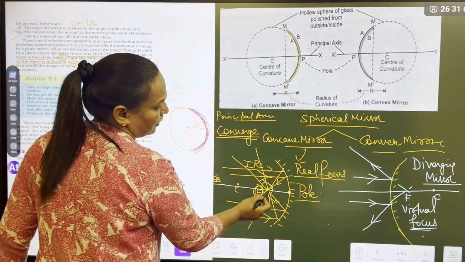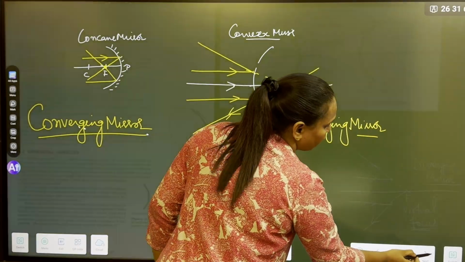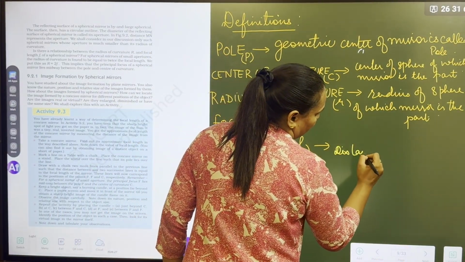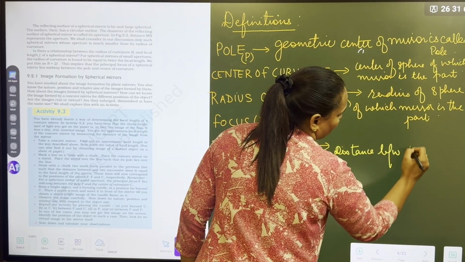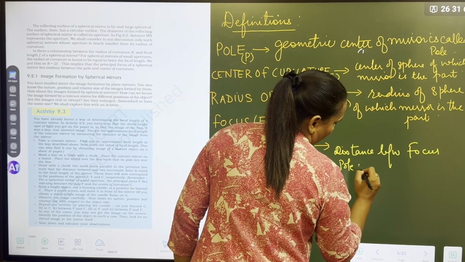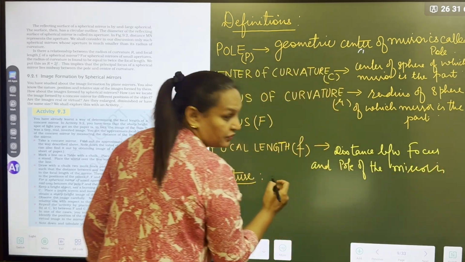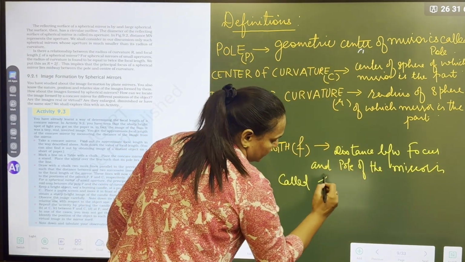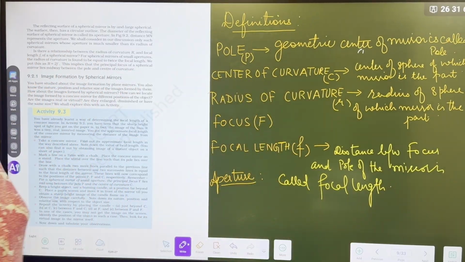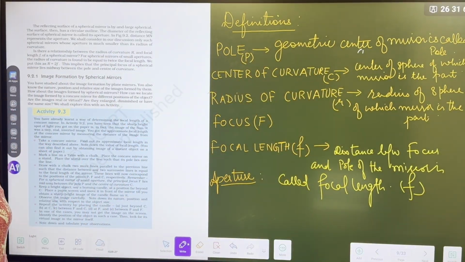The distance between the focus and pole, what is it called? Focal length. So what is the focal length? Distance between focus and pole of the mirror is called focal length. Am I clear? Focal length is generally given in centimeter, but they can give it in millimeter also.